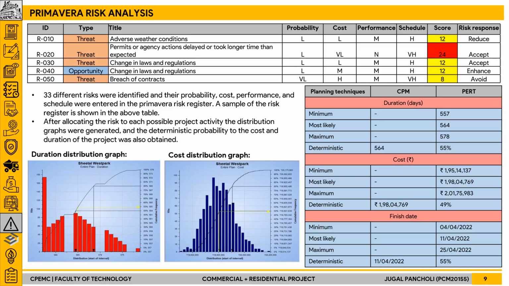After allocating the risks to each and every activity listed in the software, distribution graphs were obtained for the duration and cost of the project, and it can be inferred that the deterministic probability for the duration was about 55 percent and that for the cost was about 49 percent.